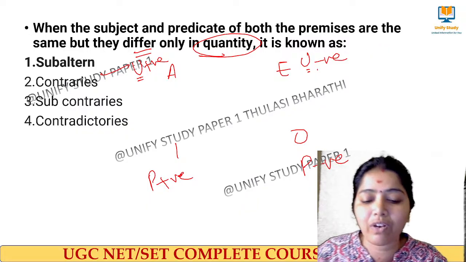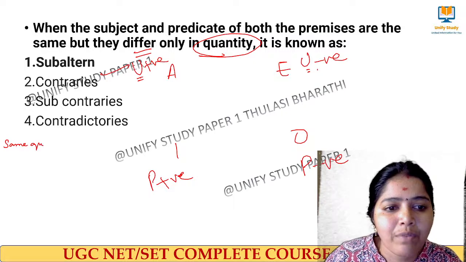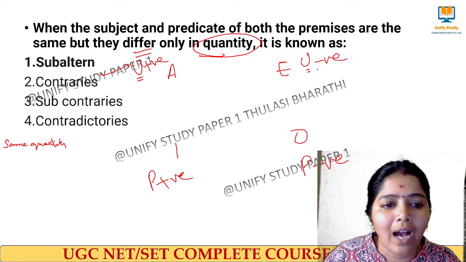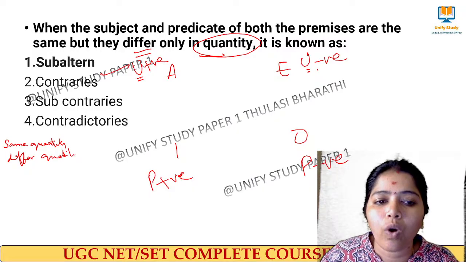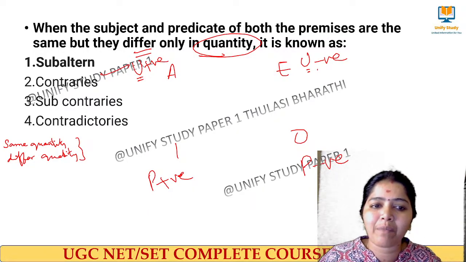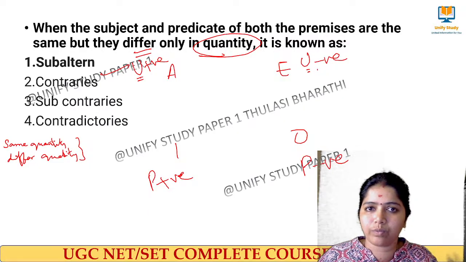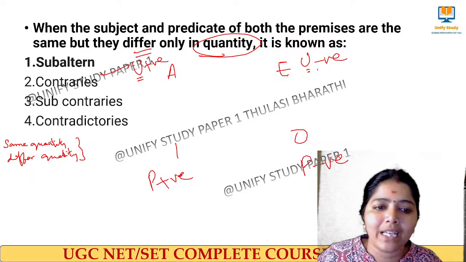Note down: whenever we say same quantity but different quality, what type of proposition is it?